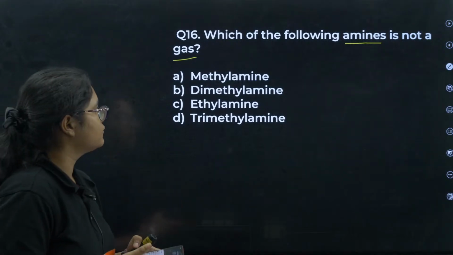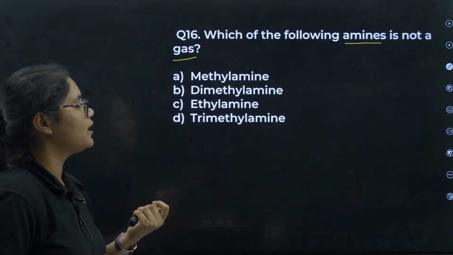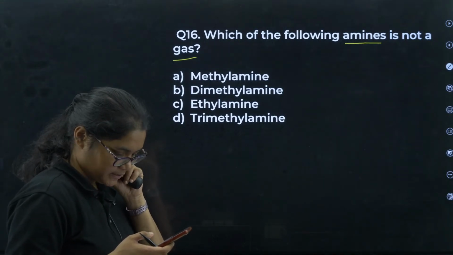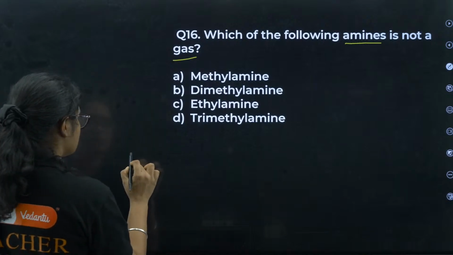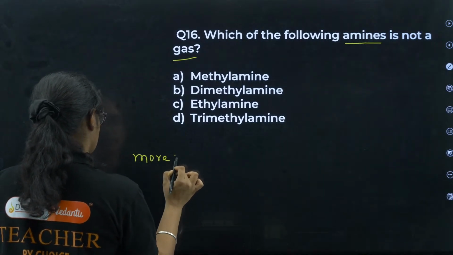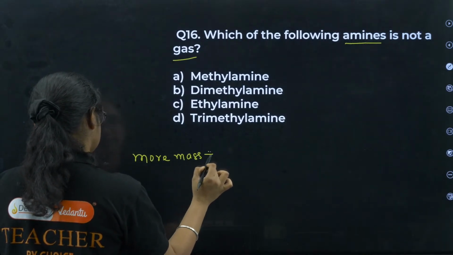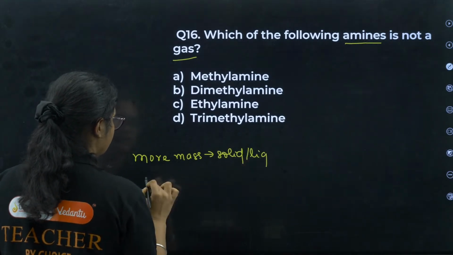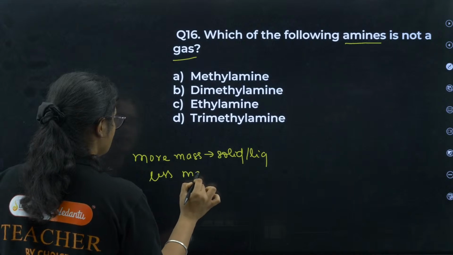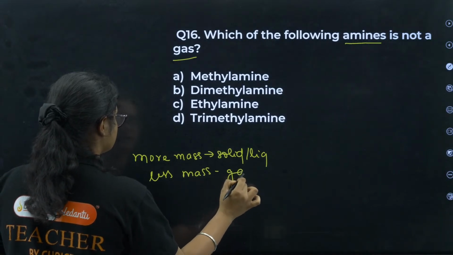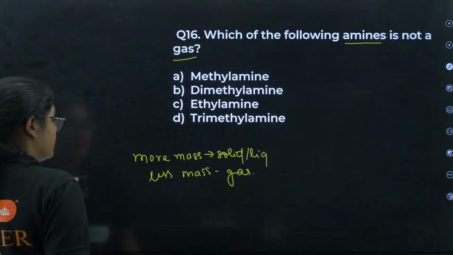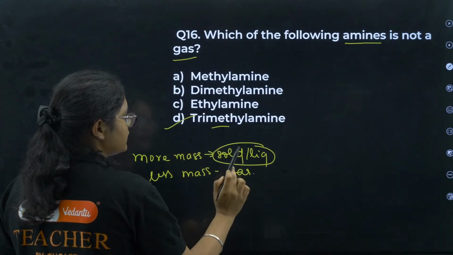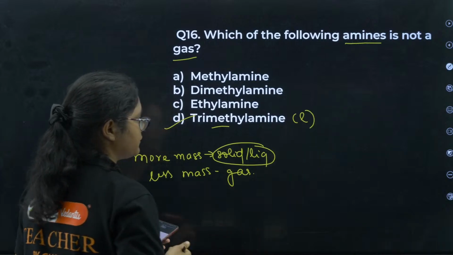So which of the following here is not a gas? This is a very easy question. If it is having more mass, then it can be solid or liquid. If it is less mass, then it has to be gas. Yes, trimethylamine, it is having more mass, so it will be solid or liquid.